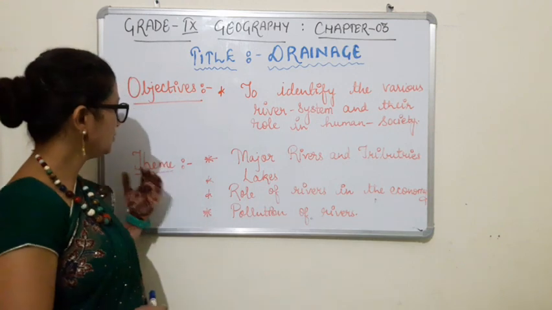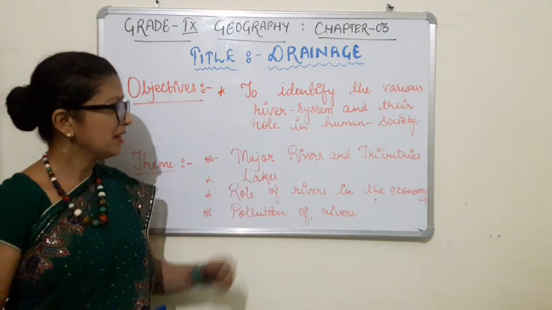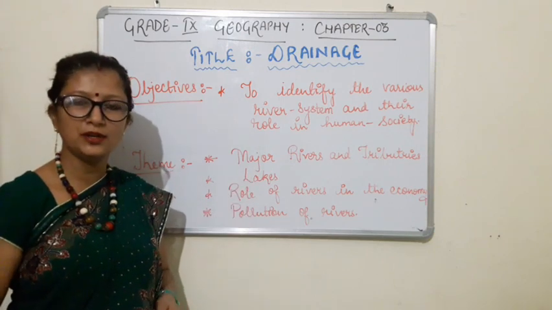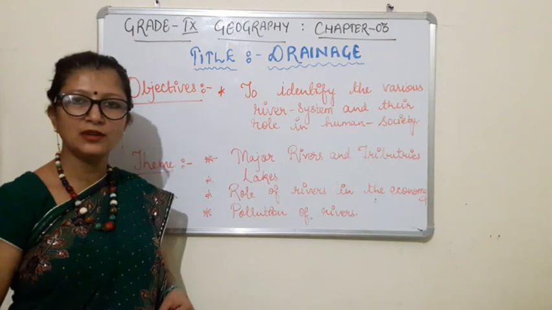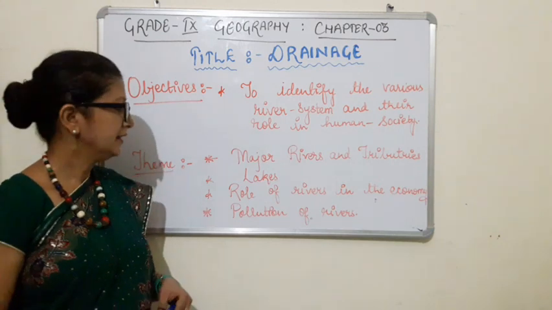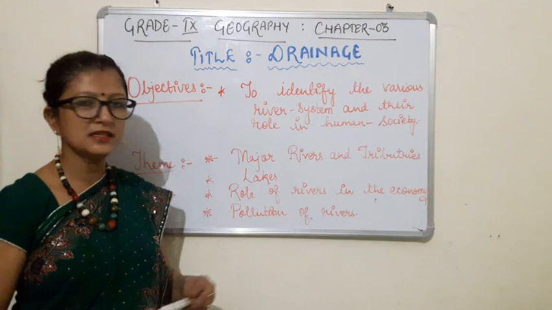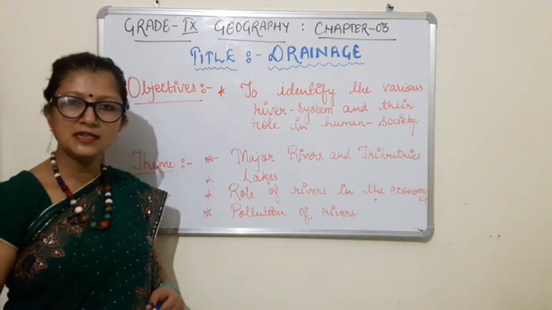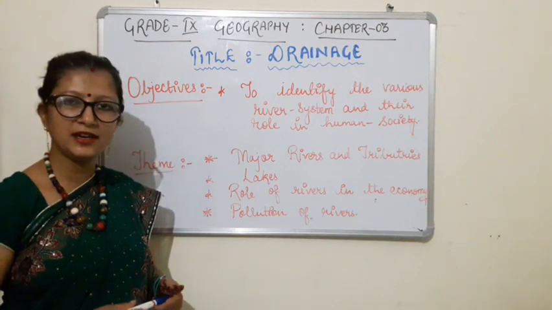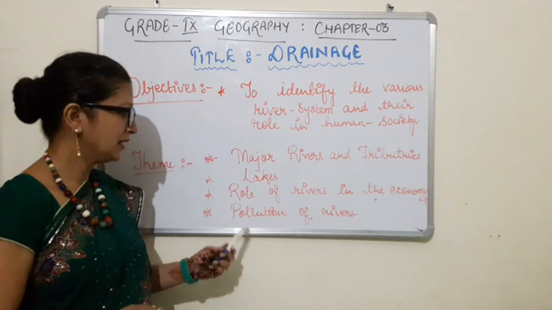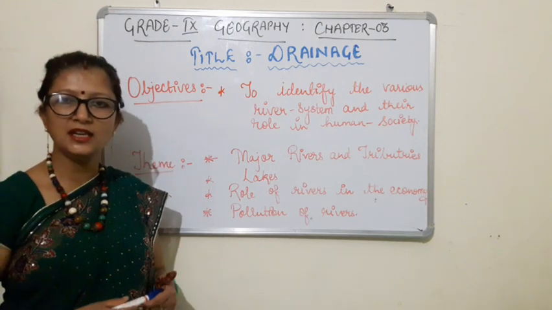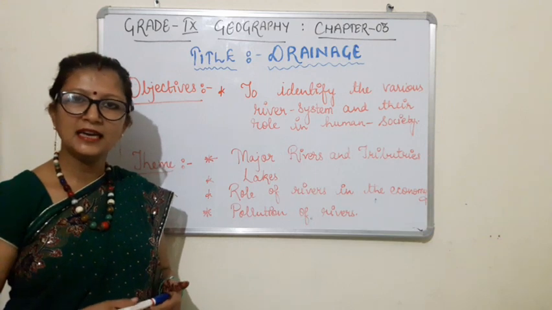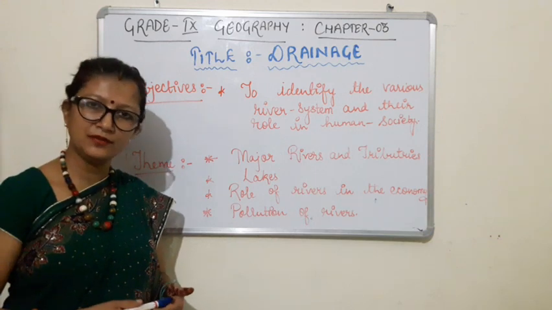The following topics we are going to cover in this chapter: major river systems and their tributaries. Basically the Indian river system is divided into two parts, Peninsular rivers and Himalayan rivers. Thereafter we will see the role of rivers in the Indian economy, how the river system helps us in various ways. At last we will cover the topic of pollution of rivers, and how human activity causes pollution and damages river resources.